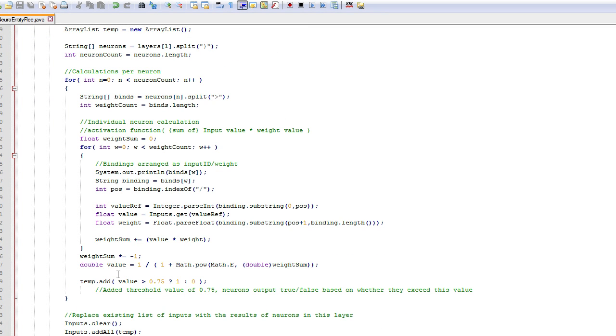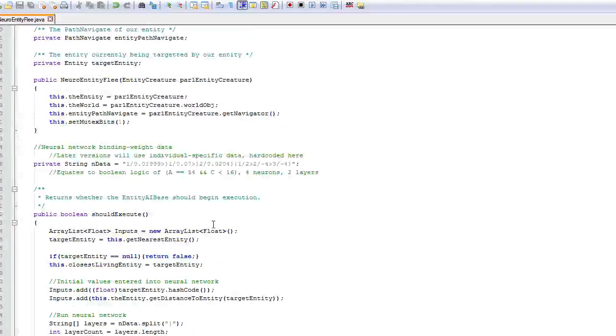You see, instead of just adding the basic value itself, I have exchanged this for the value greater than 0.75, if so return 1, otherwise 0. And that is what is called a threshold value. That is, if the neuron is getting this degree of input, then it triggers, it sends a signal. And that makes it a lot easier for our network to do Boolean, and it also means that we can still keep all of the fuzziness from the different levels, because remember, we're still using very small numbers, generally speaking.